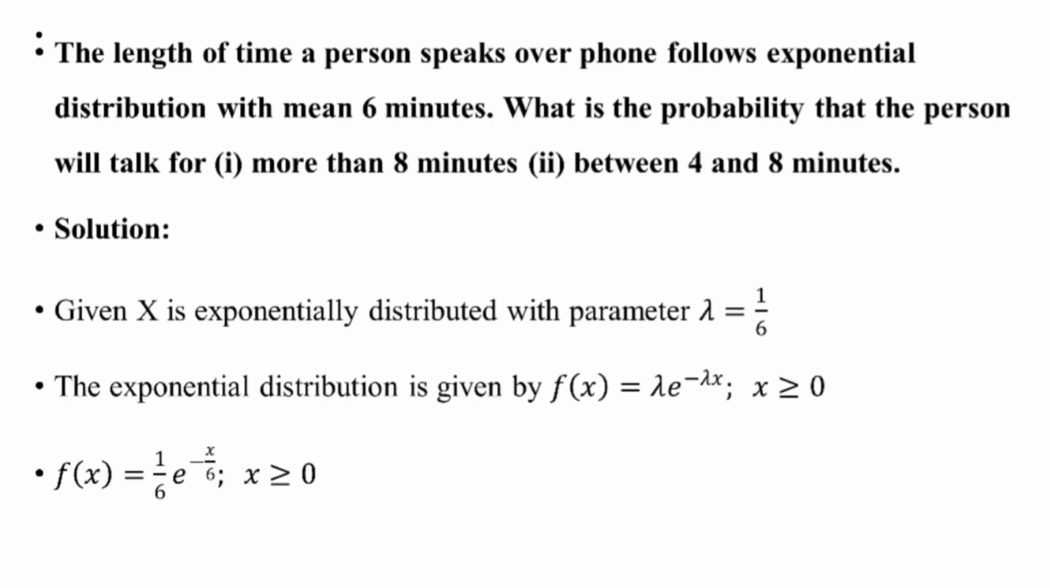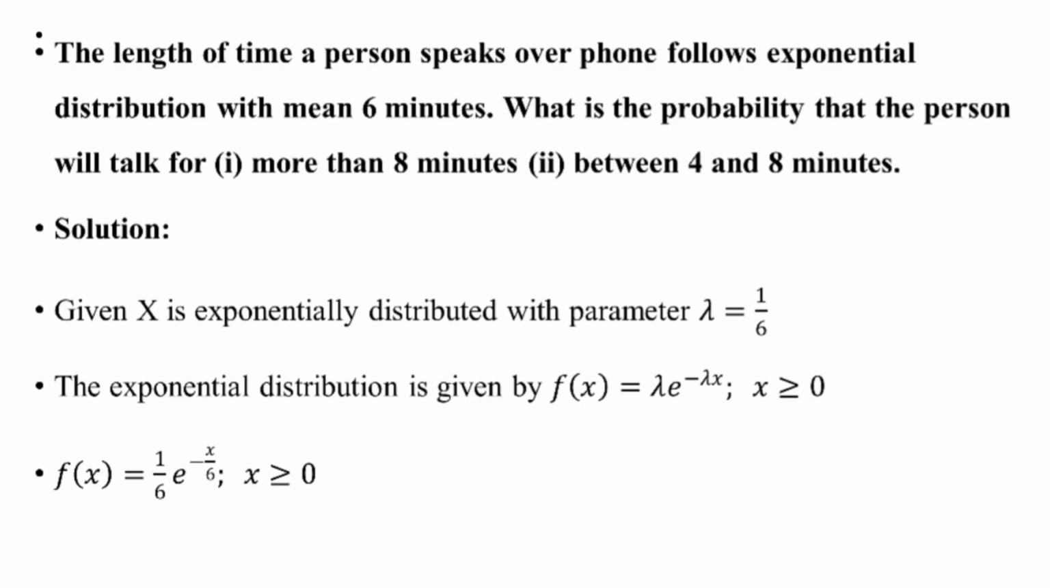For example, the length of time a person speaks over phone follows exponential distribution with the mean 6 minutes. What is the probability that the person will talk for more than 8 minutes and between 4 and 8 minutes? So given the exponential distribution with the parameter lambda equal to 1 by 6.